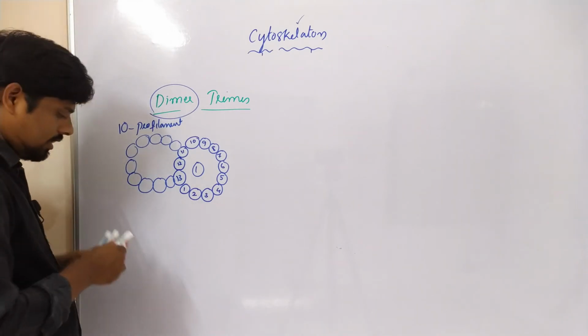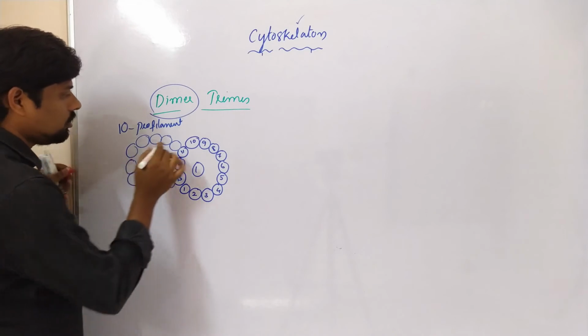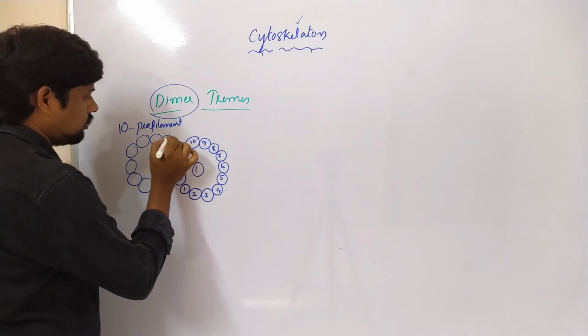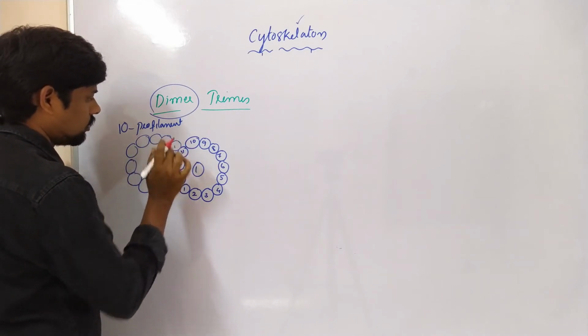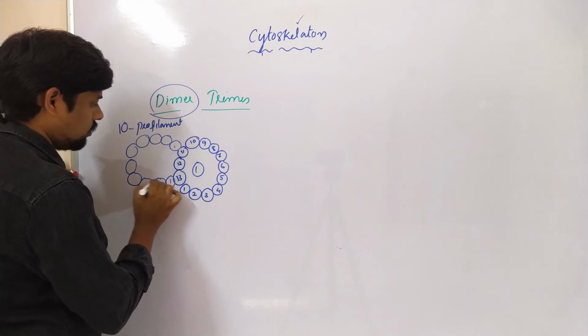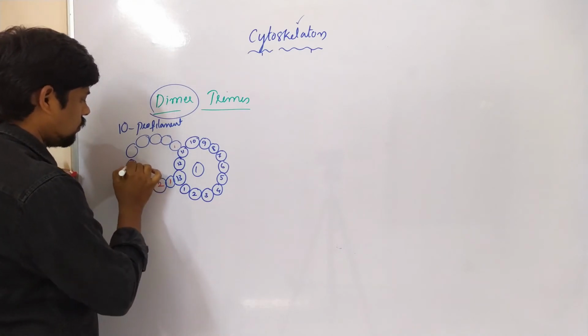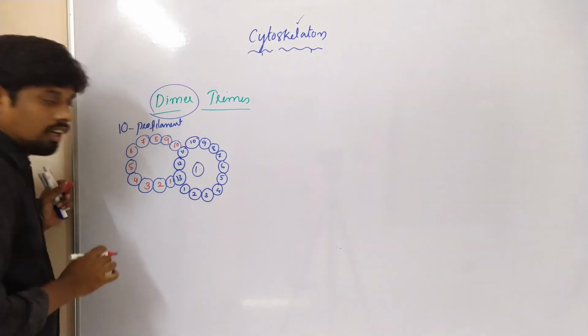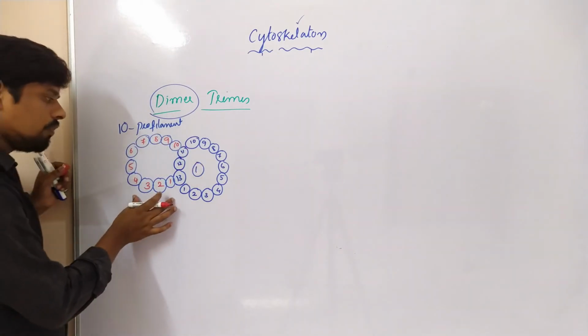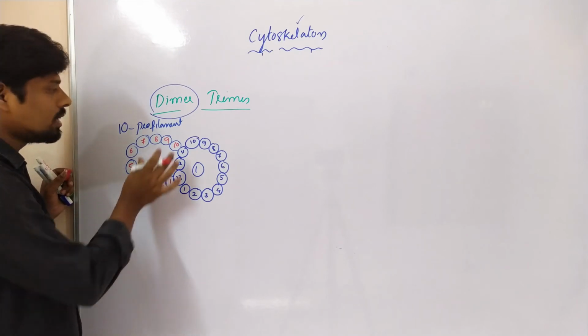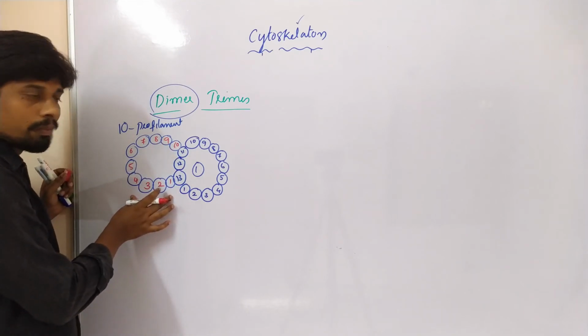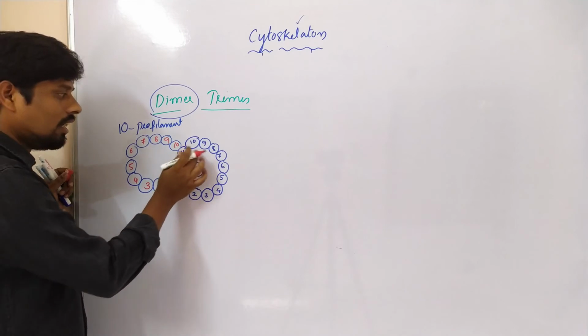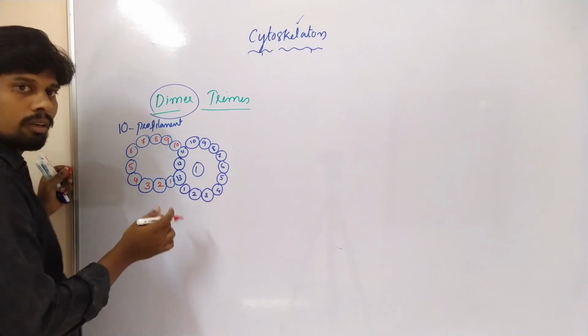What happened here? You can see 1, 2, 3, 4, 5, 6, 7, 8, 9, 10. Here the protofilaments that are present in a single tubule are taken from another tubule's protofilaments.